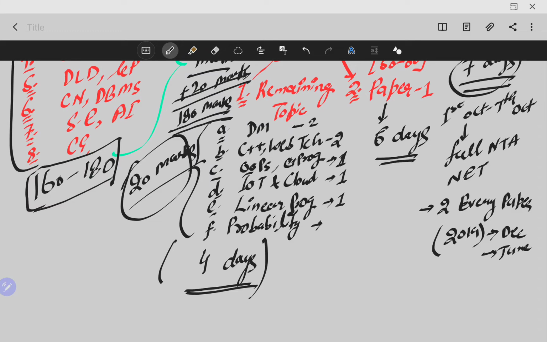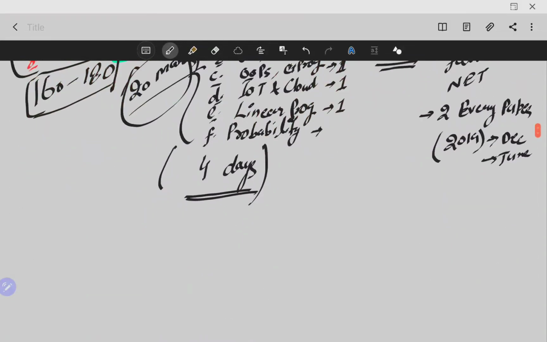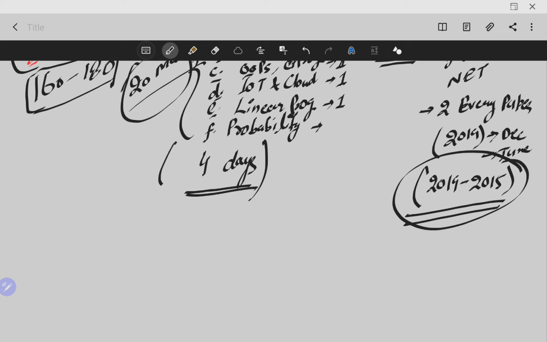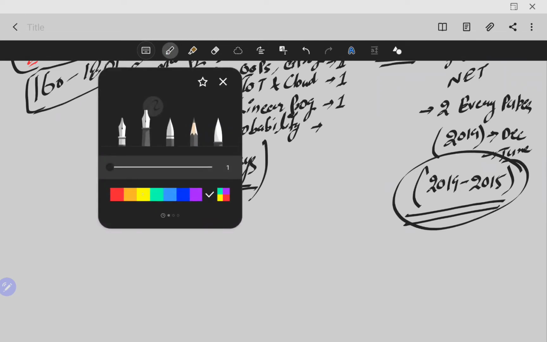Every day you should complete at least 2 previous year papers of NTNet. Like this you should target at least 5 years. So from 2019 to 2015, you should target only these years. Start from 2019 and solve all previous year papers till 2015. That will be enough to give you very good confidence in the NTNet examination.